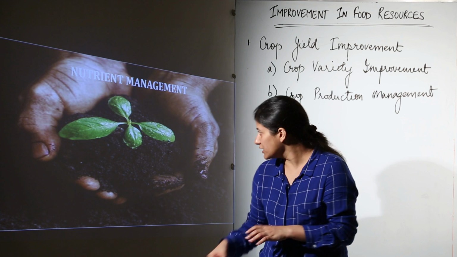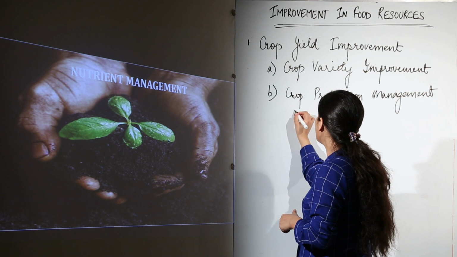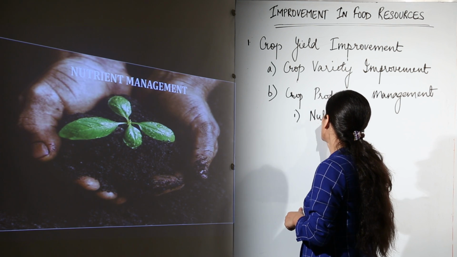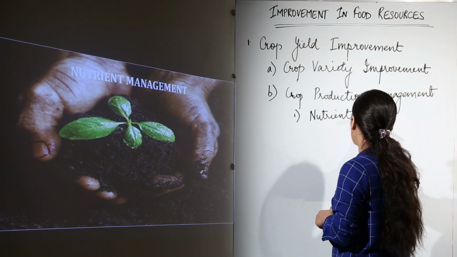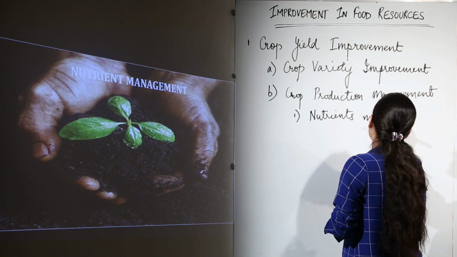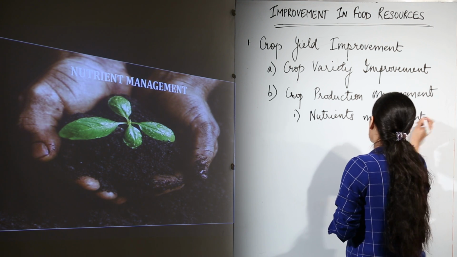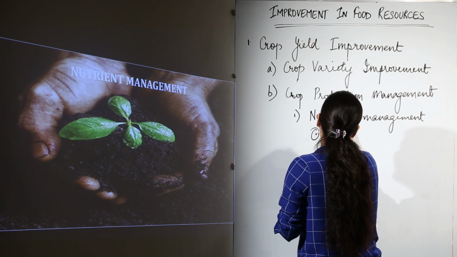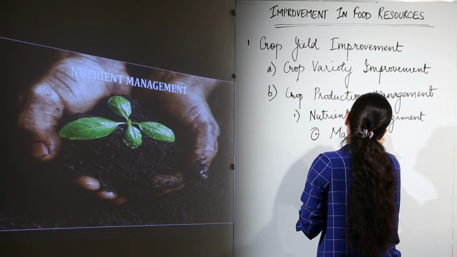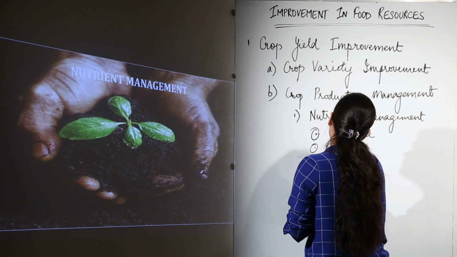Now in nutrient management, we have to provide nutrients to the plant in the soil itself, and nutrient management includes manure and fertilizers.